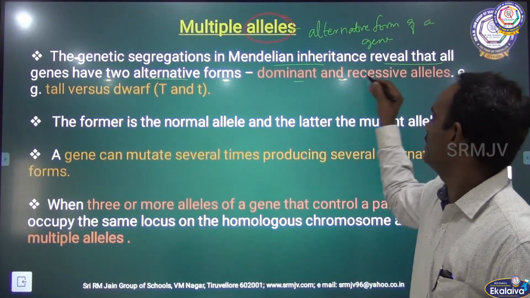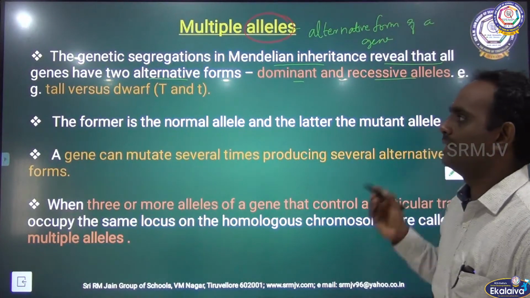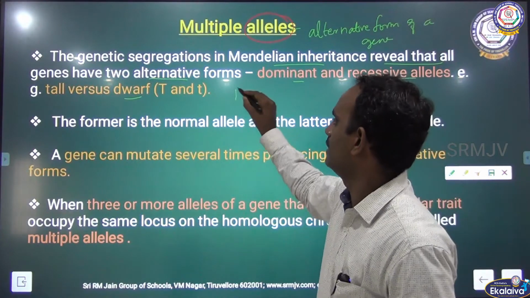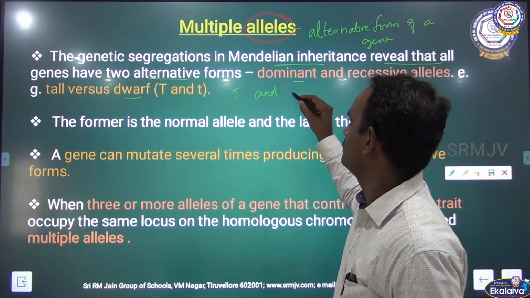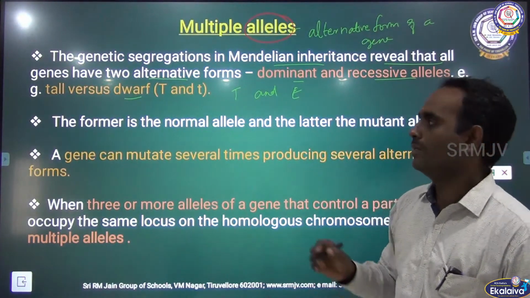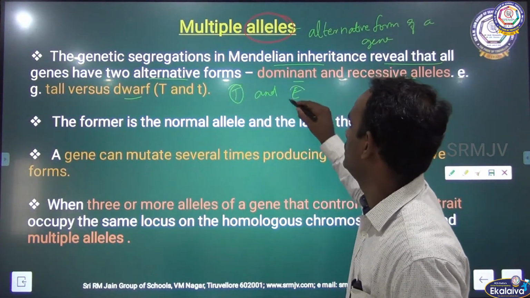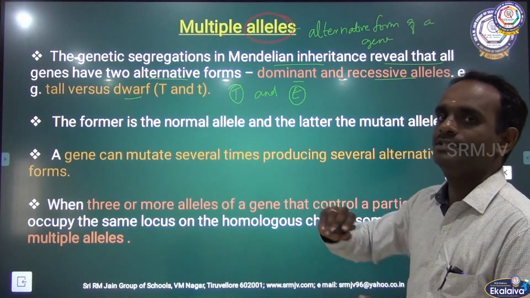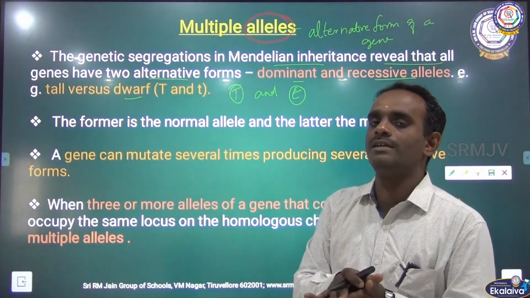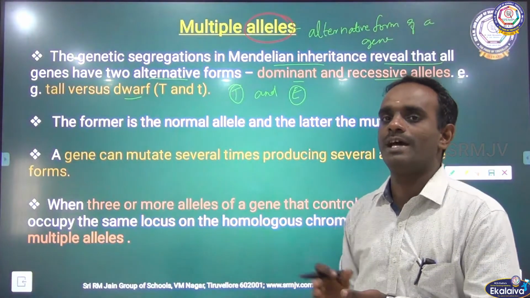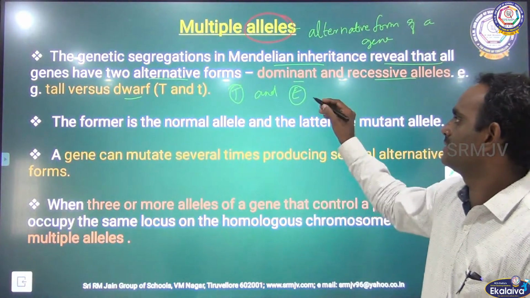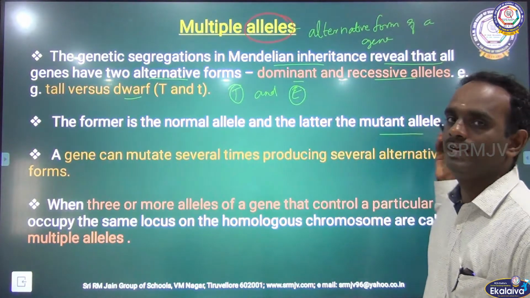Example, tall versus dwarf. Tall is capital T, and recessive means small t. So the former is the normal allele and the latter is the mutant allele.